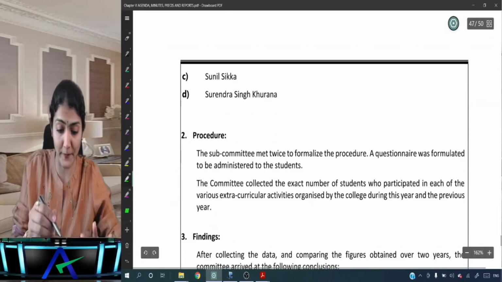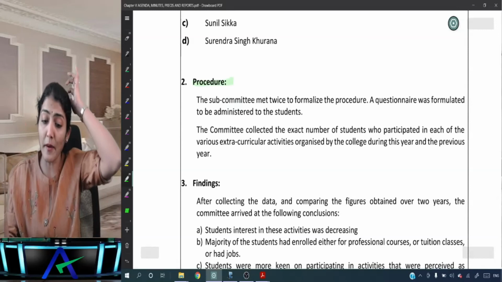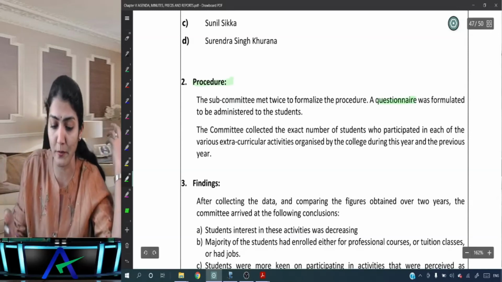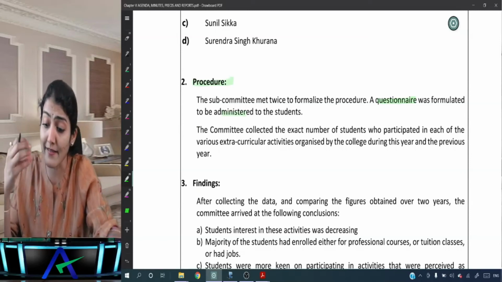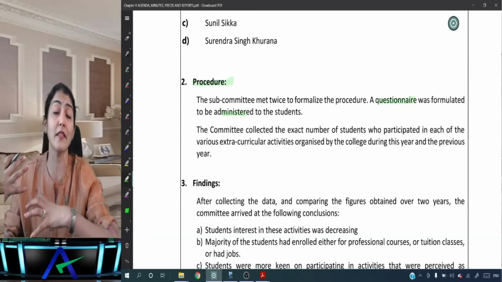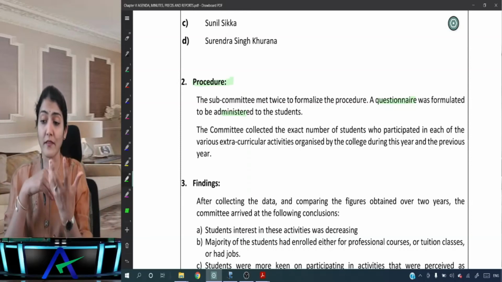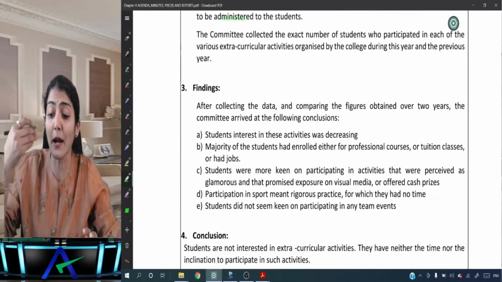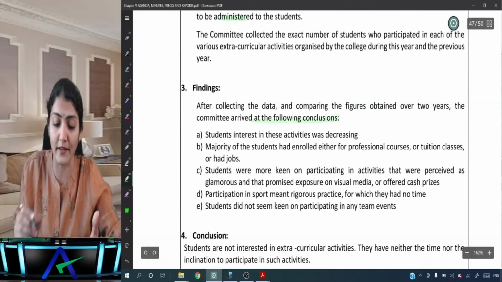Okay, procedure. Right, so terms of reference, objective, then procedure. The subcommittee met twice to formalize the procedure. A questionnaire was formulated to be administered to the students. The committee collected the exact number of students who participated in the various extracurricular activities organized by the college during this year and the previous year. After collecting the data and comparing the figures obtained over the 2 years, the committee arrived at the following conclusion.